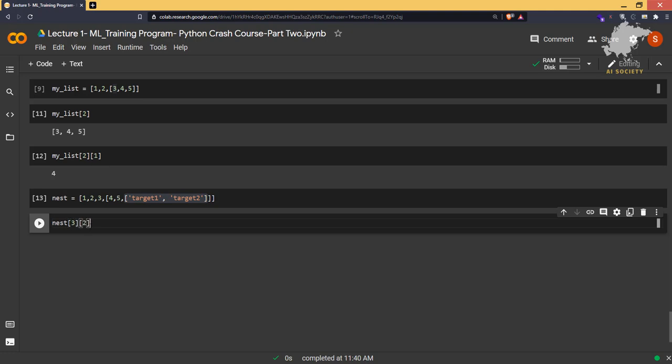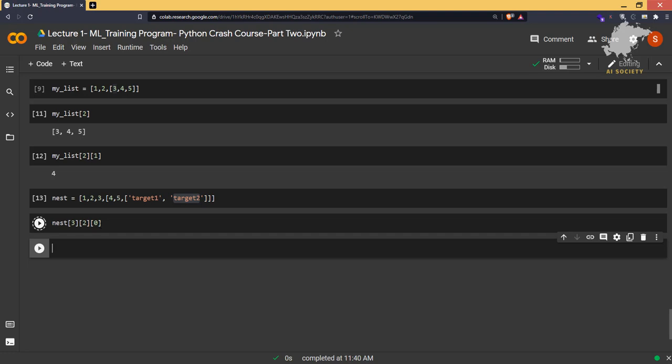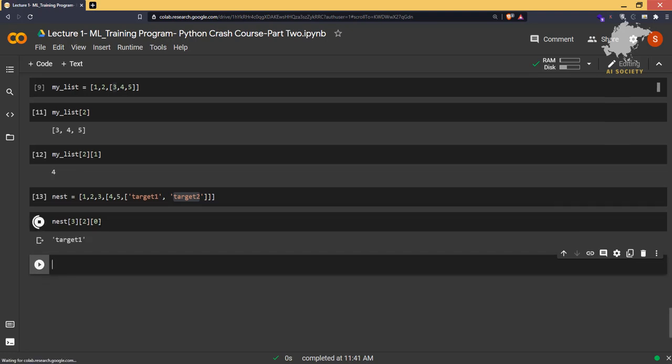So we'll type 2, and if I want to grab target 1, that means it's 0 and 1. Inside this list, target 1 is at the 0th position and target 2 is at the first position. So we'll grab the 0th position. Now if I run the code, we'll have target 1. And if I type 1 here, we will have target 2.